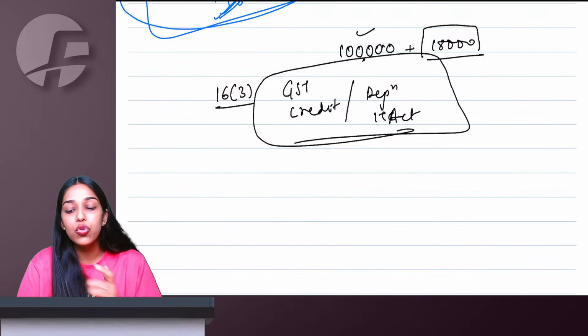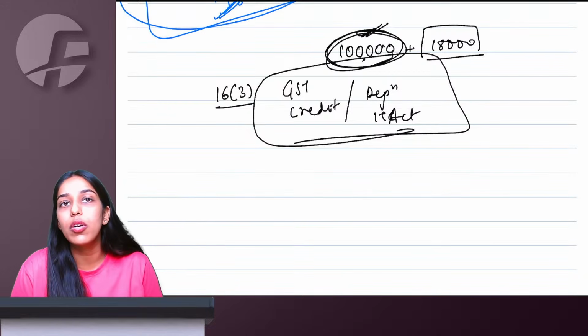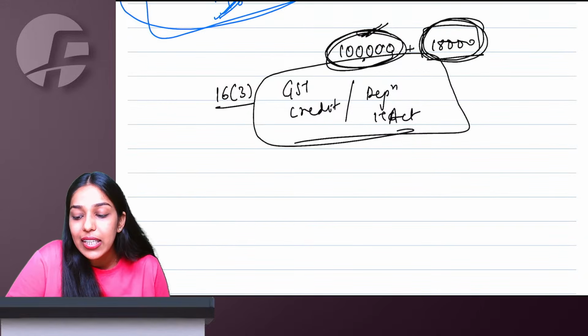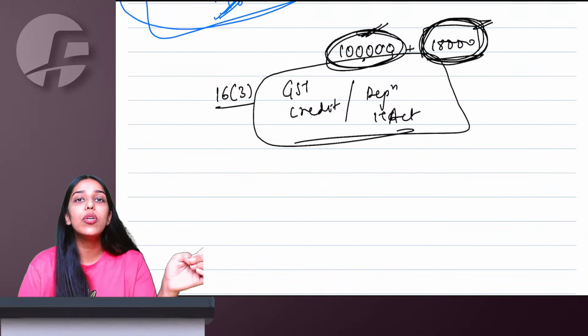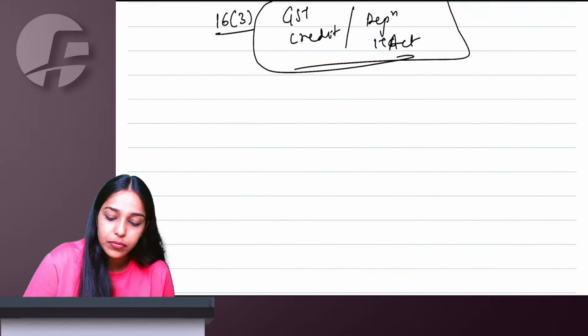One mistake students make is that they feel you cannot take depreciation on the 1 lakh also. You can take depreciation on 1 lakh, no problem. On this 18,000 GST figure, either you take credit or you take depreciation, both benefits you will not get.